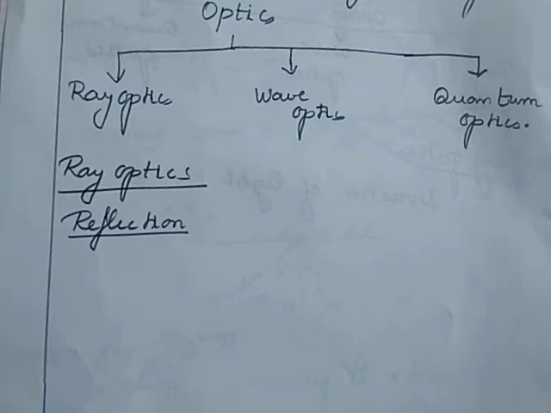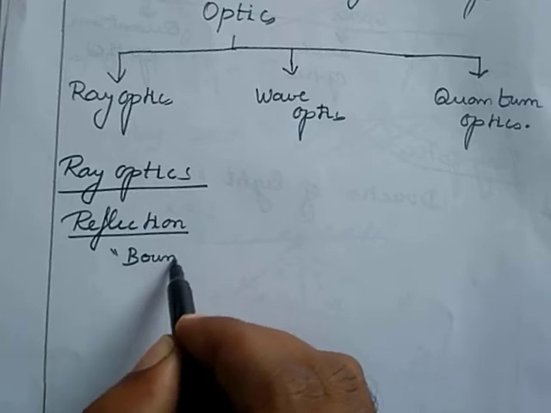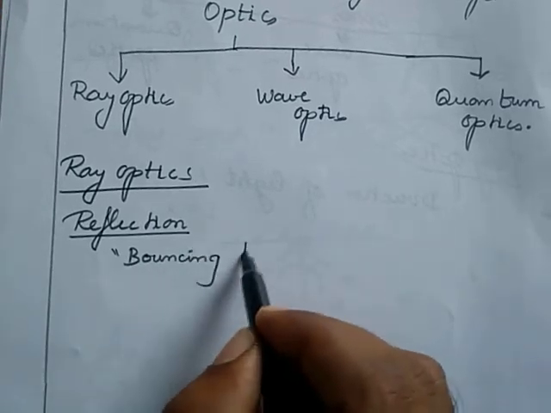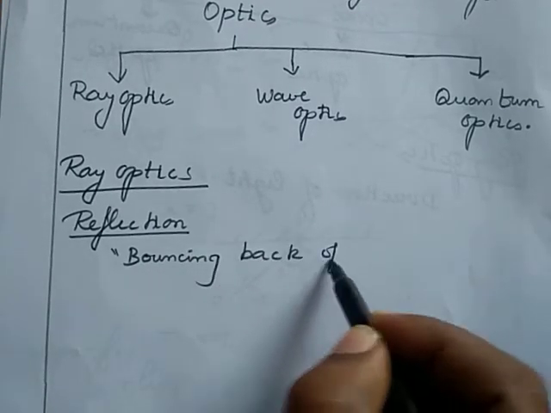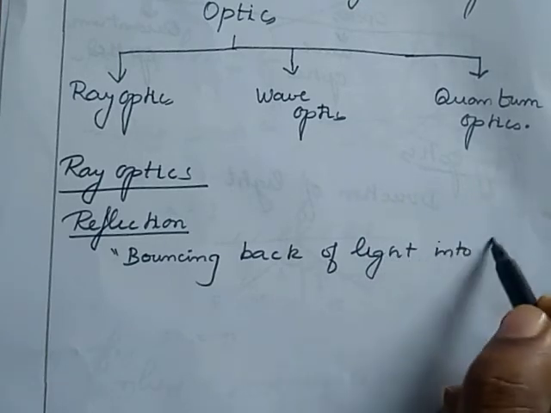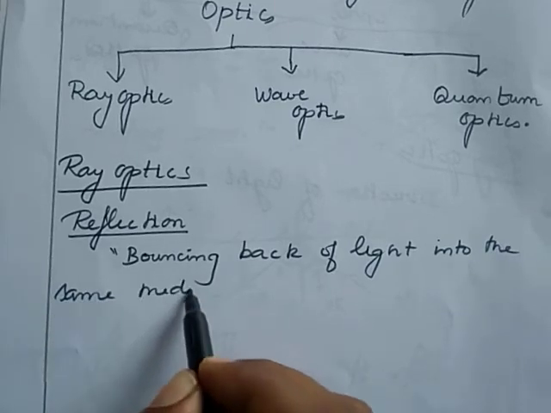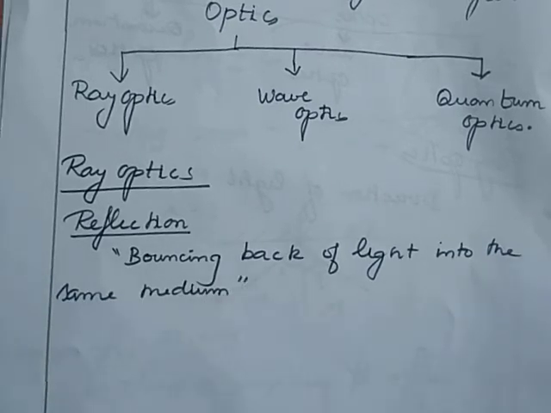Reflection means bouncing back of light into the same medium when it encounters a reflecting surface. This is known as reflection.